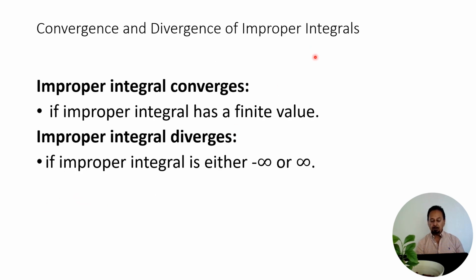Convergence and divergence of the improper integrals. An improper integral converges if the improper integral has a finite limit. In other words, if you find the improper integral and the answer is a number, then you will say the improper integral converges. If you evaluate the improper integral and your answer comes out either minus infinity or plus infinity, then you will say the improper integral diverges.